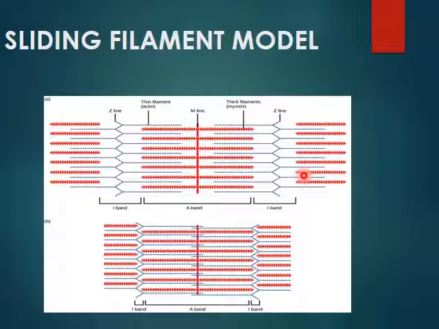So what are the cross bridges? We have discussed in the previous slide that the actin filaments have sites where the globular heads of the myosin filaments get attached. When the actin and the globular head of the myosin join together and are linked with each other, that is known as the cross bridges. Due to those cross bridges, the thick filament, the myosin protein, is able to slide the thin filament over them. This is the sliding filament model, how muscle contraction takes place.